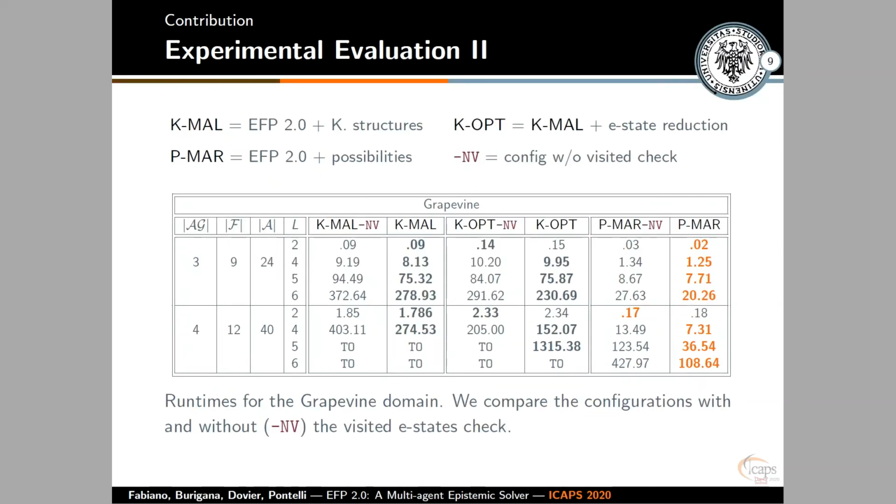Another comparison that we performed was between the configurations of EFP 2.0 when the visited state check is activated or not. As we can see from the table of the grapevine domain, the activation of the visited state check really helps in the searching task, especially when the domain rises in complexity. This means that the epistemic state check is really helpful, especially when the domains become really complex.